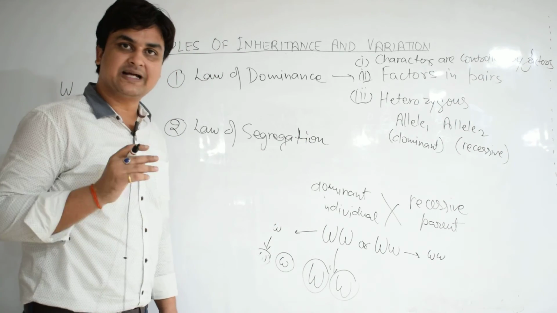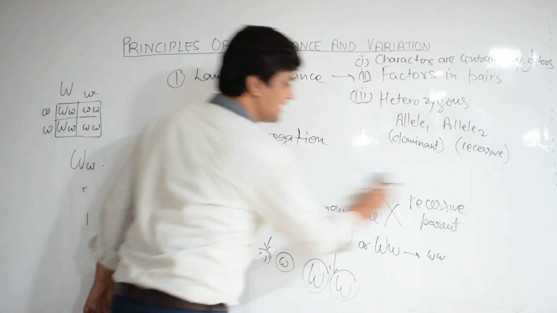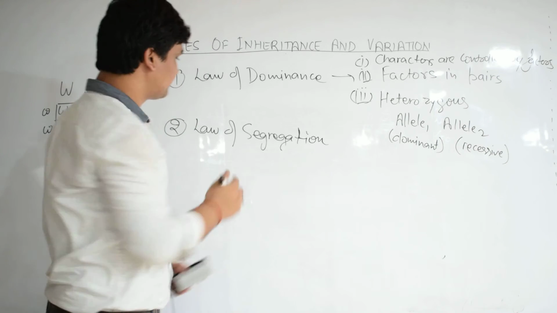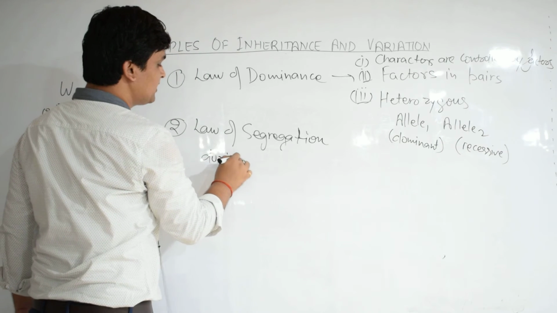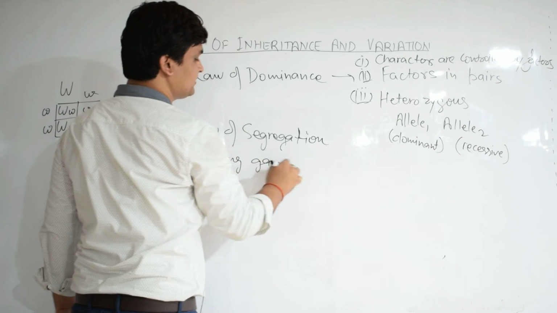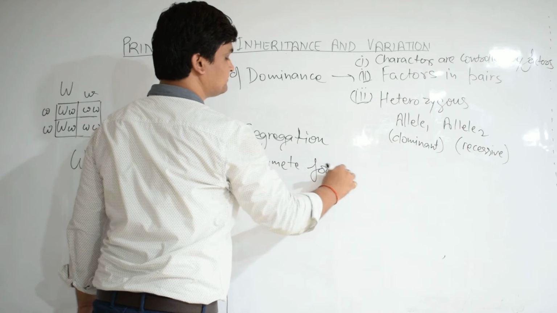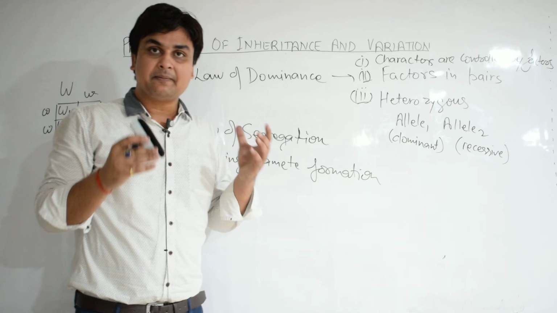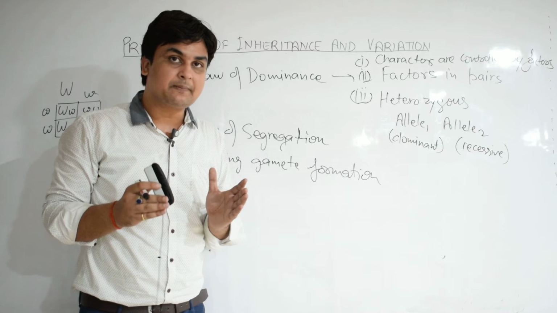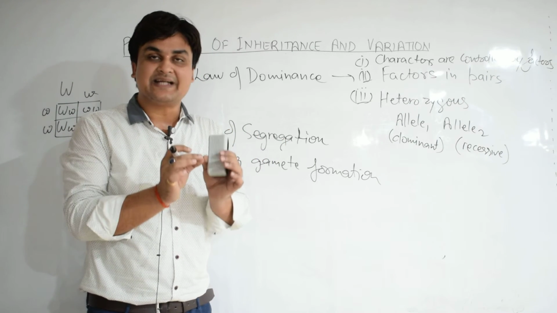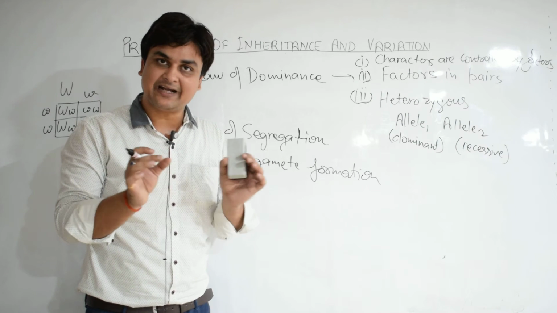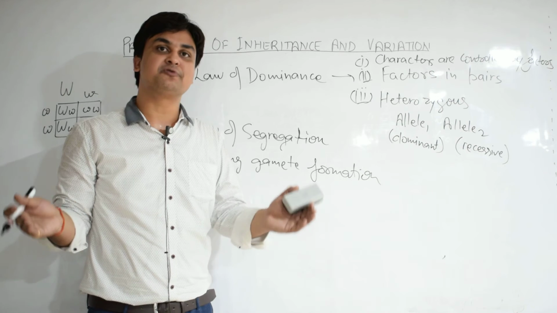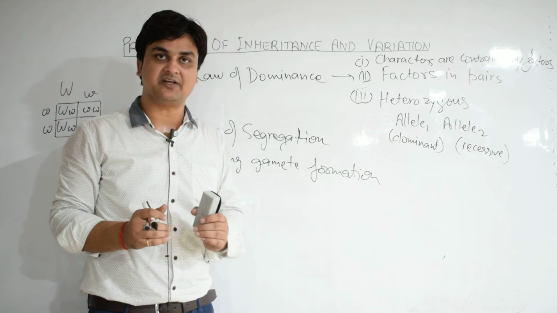Now, what is the law of segregation? The law of segregation states that during the formation of gametes, that means during gamete formation, the factors present in a pair separate or segregate from each other, and ultimately they fuse during the time of fertilization.